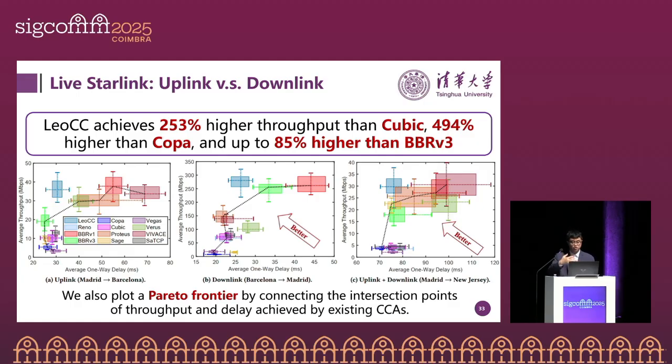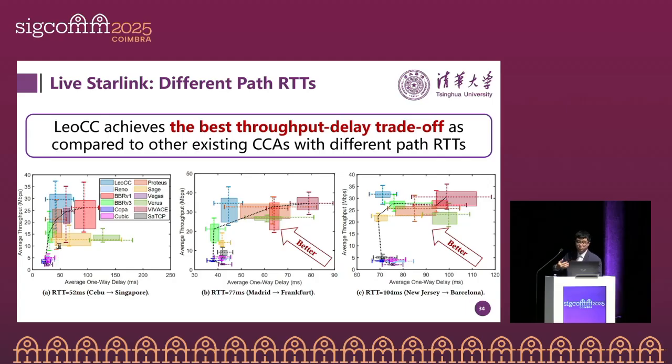Also, it can achieve up to 85% higher than the BBR v3. Here, we also plot a Pareto frontier by connecting the intersection points of throughput and delay achieved by existing CCAs. Next, we show the results under the different path RTTs. For example, we use the same satellite terminal, but we choose different cloud servers. Some are close to the terminal, but some are very remote to build different path RTT.